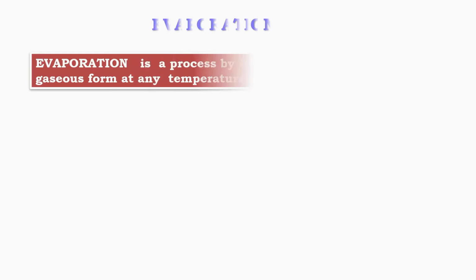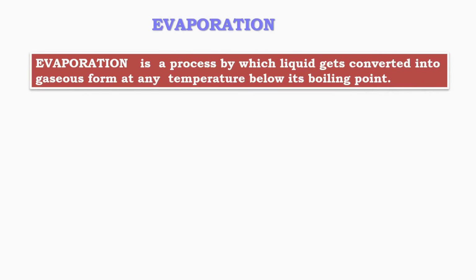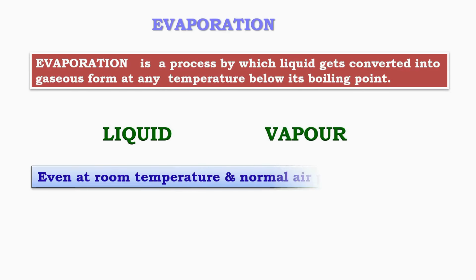Evaporation. Evaporation is a process by which a liquid changes into its gaseous form, that is, vapor, at any temperature below its boiling point. In evaporation, the change of state takes place from liquid to vapor. An important point to remember is that evaporation can occur even at room temperature and normal air pressure.